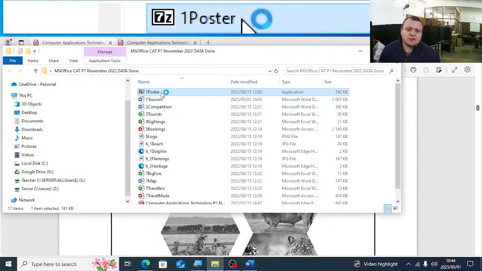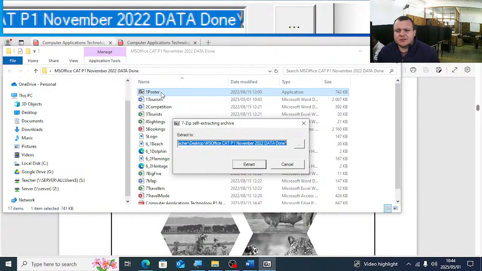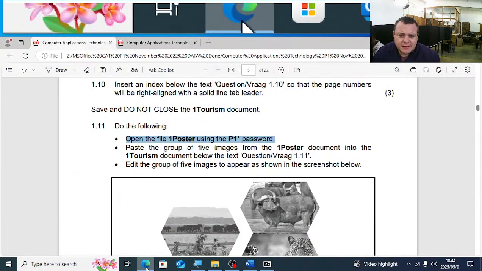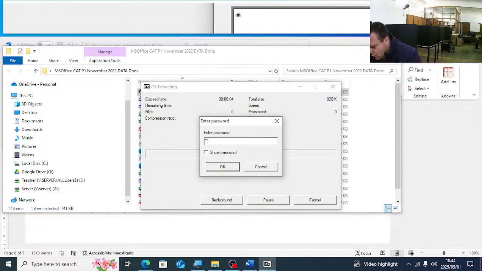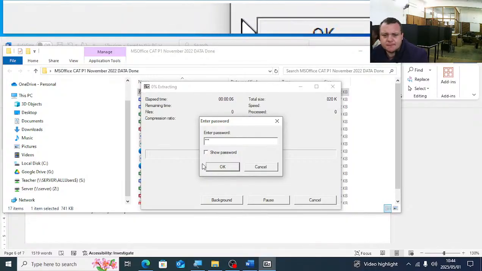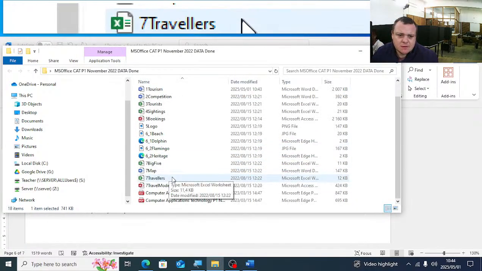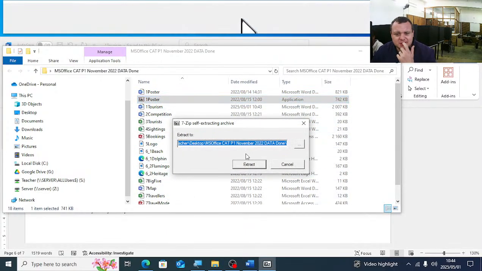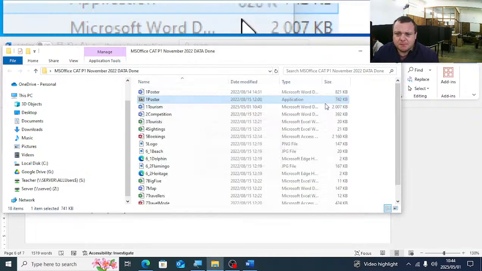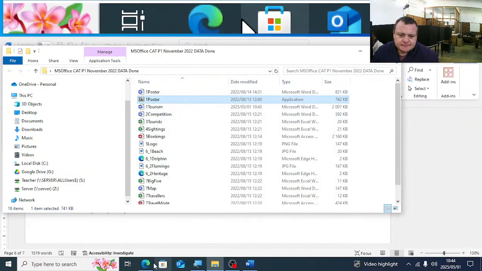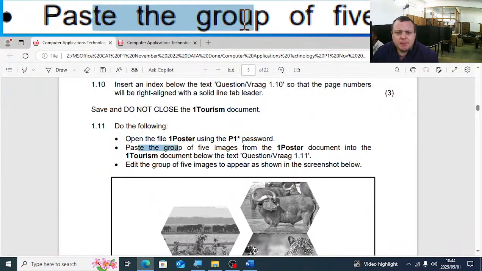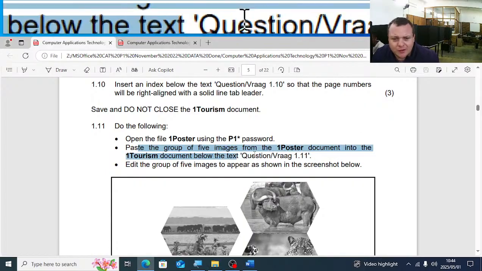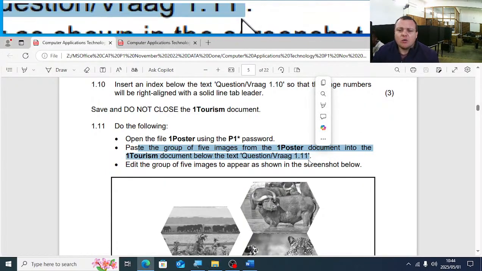There's one poster. You'll double click on it. You'll see it's an application.exe file. The password there is P1 star. Right. So the only thing you do is you double click on P1 poster. You'll say extract. You'll type in the password P1 star. And then they ask us there, paste the group of 5 images from the one poster document into the one tourism document below the text question